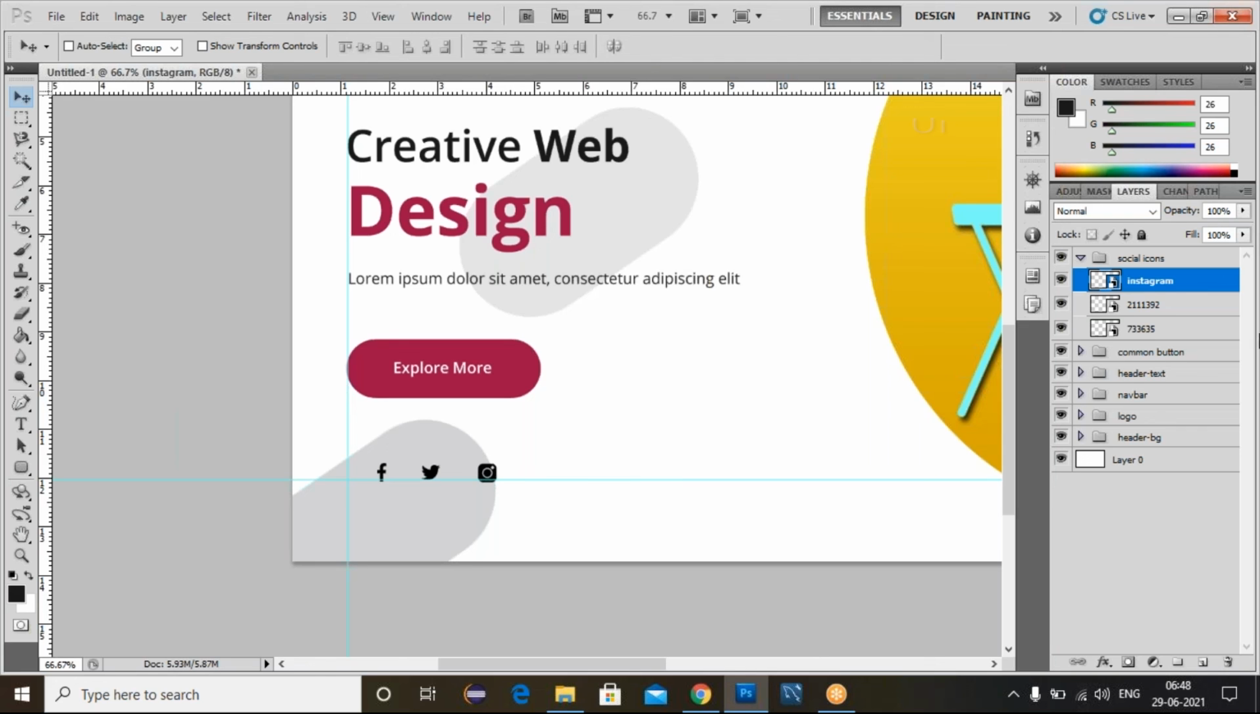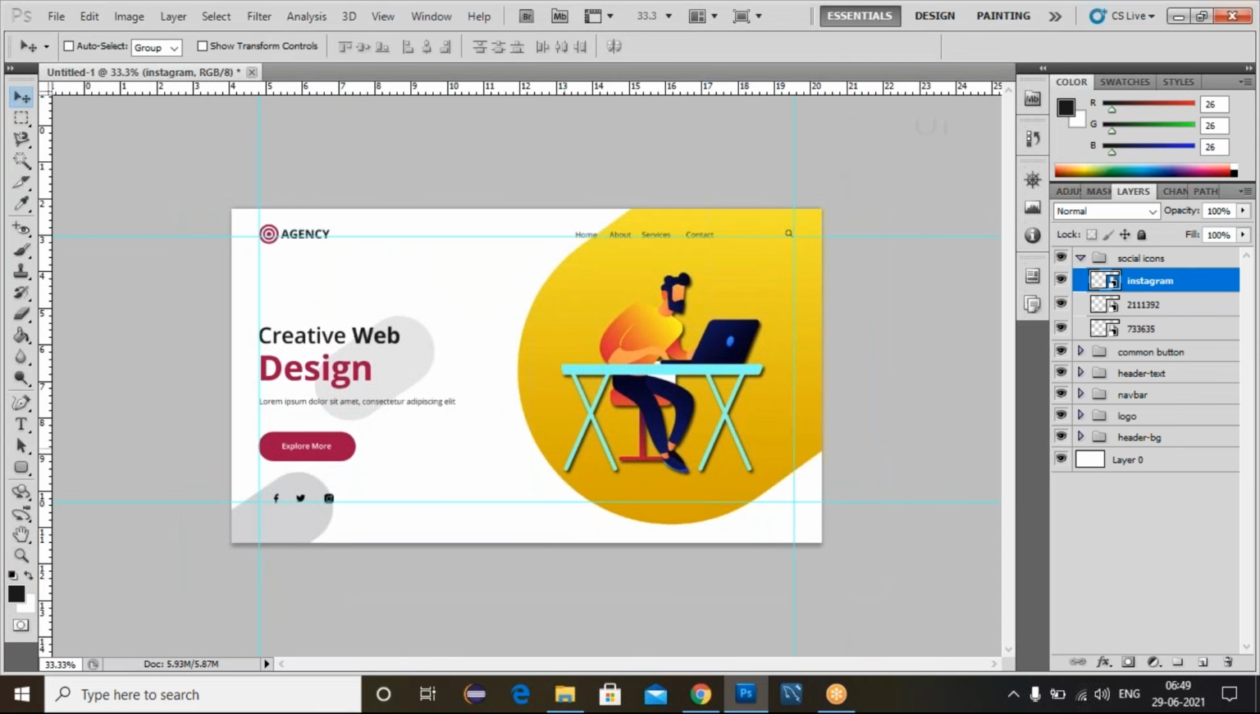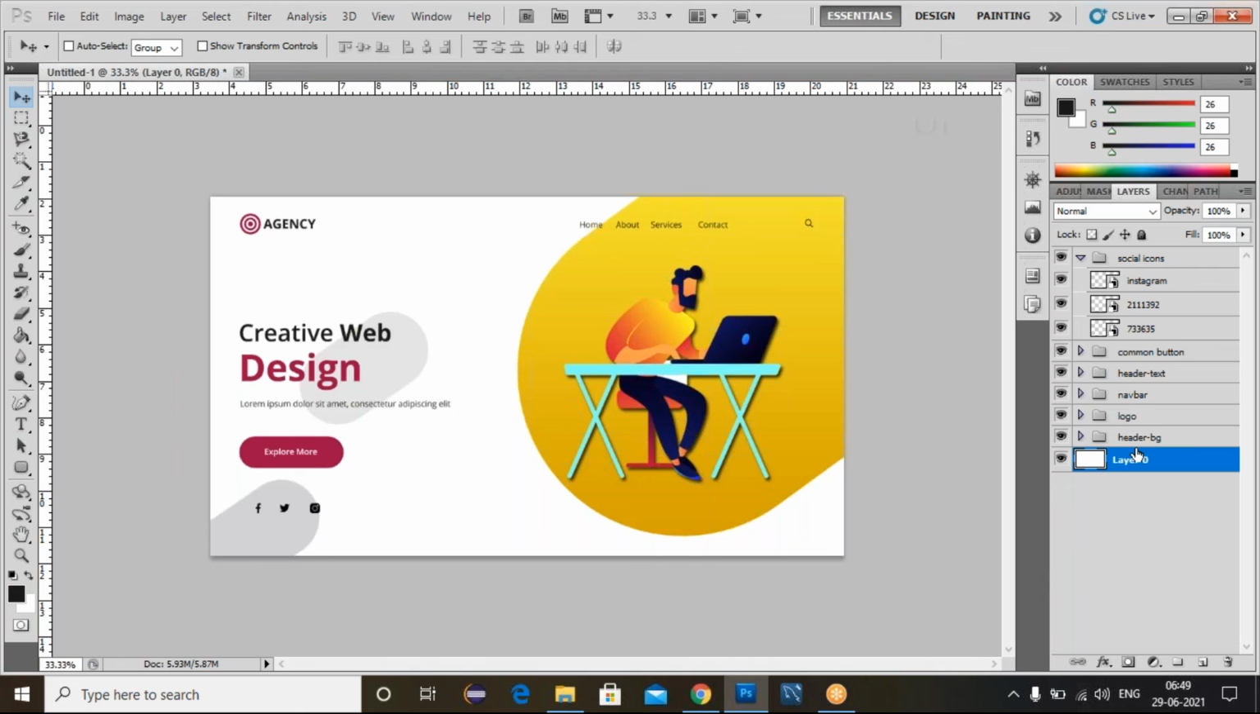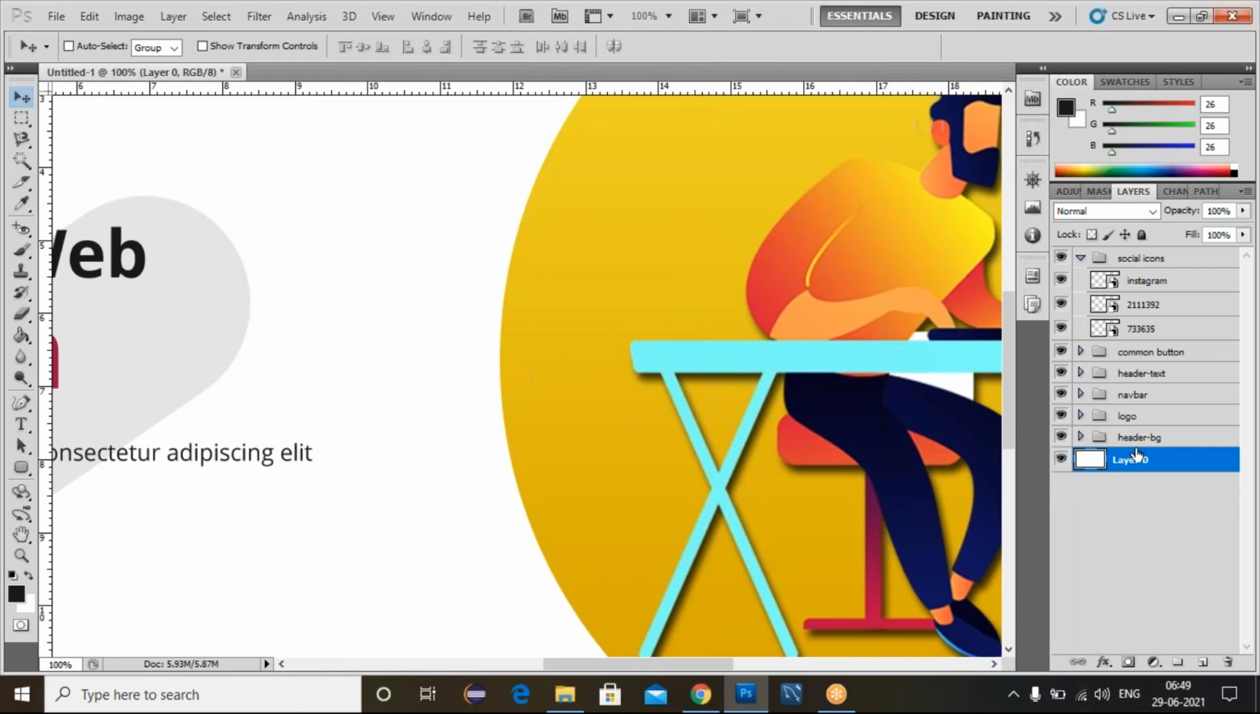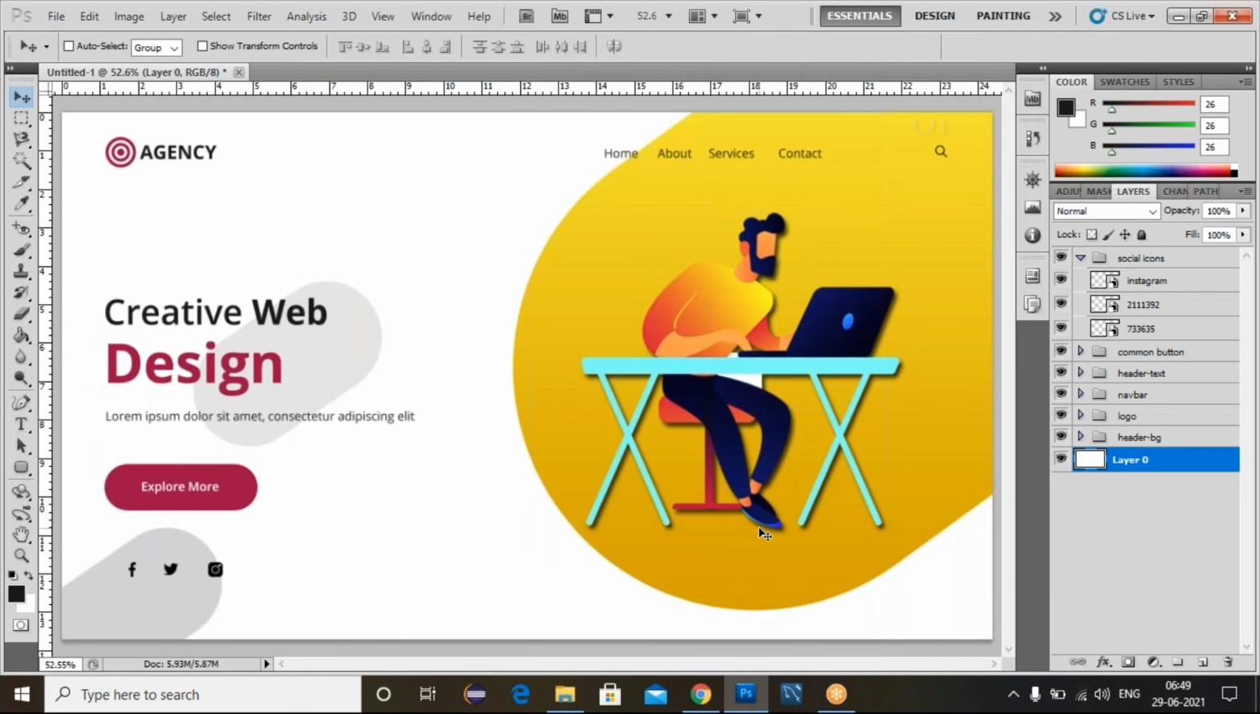Now we completed this header part. Use this control hash. Effect this one. Look at this one. So we place the social icons here. So click on this control 0 to fit the screen size. Now look at this one. So we created the simple header part.